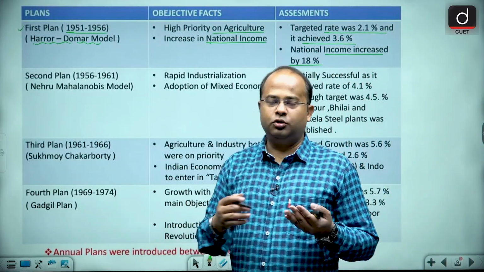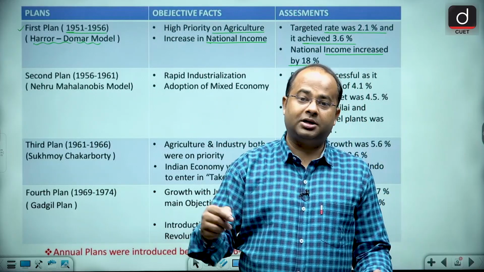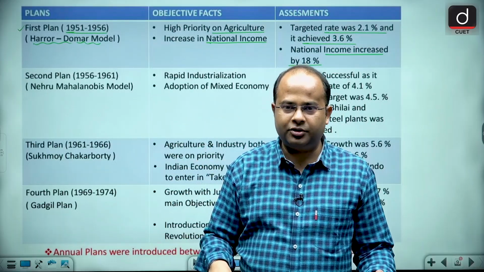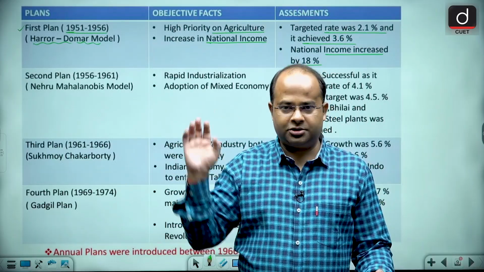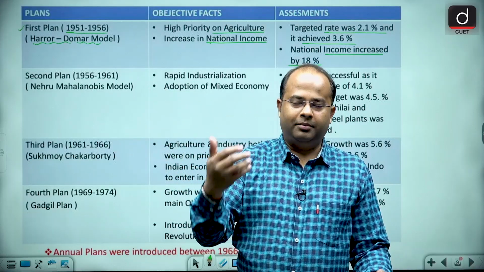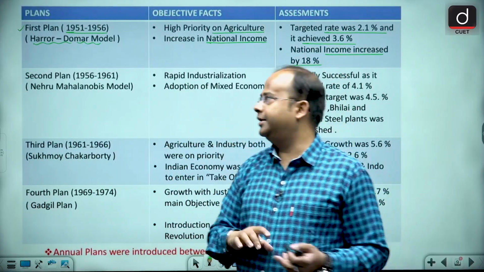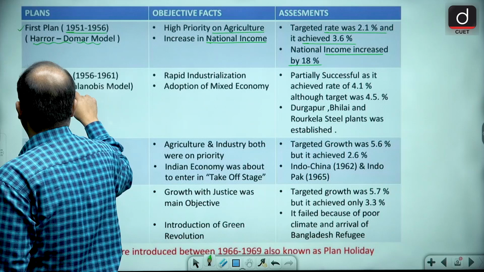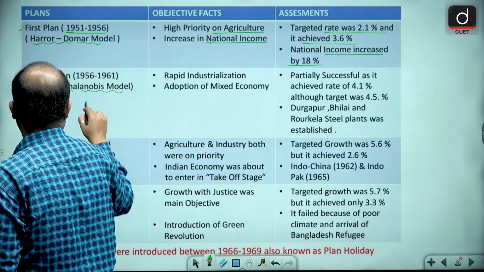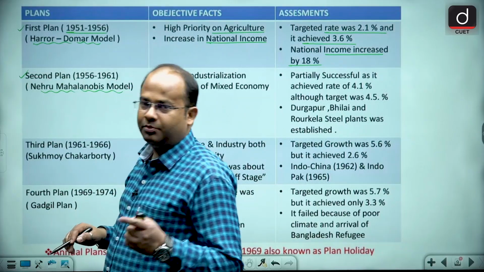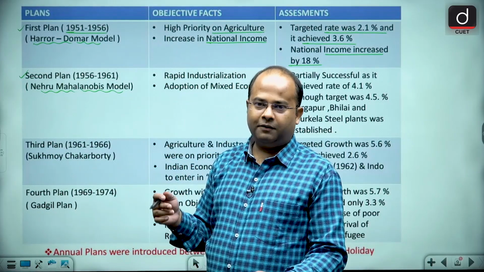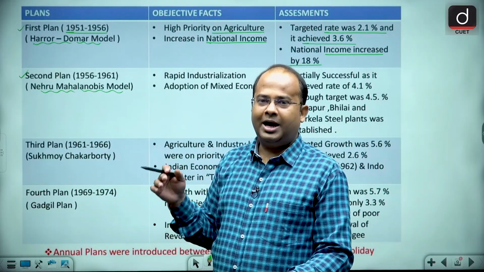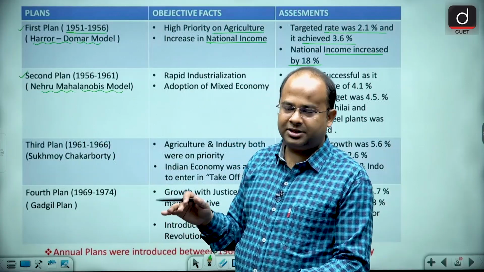First of all, you promote agriculture because agriculture provides employment as well, plus it provides raw materials for industry. So the second priority will be on industry because now the need for raw material will be fulfilled. The second 5-year plan, from 1956 to 61, was on the Nehru-Mahalanobis model. That is P.C. Mahalanobis, father of Indian Statistics, one of the founder members of the Indian Statistical Institute, and his birthday is celebrated as National Statistics Day.